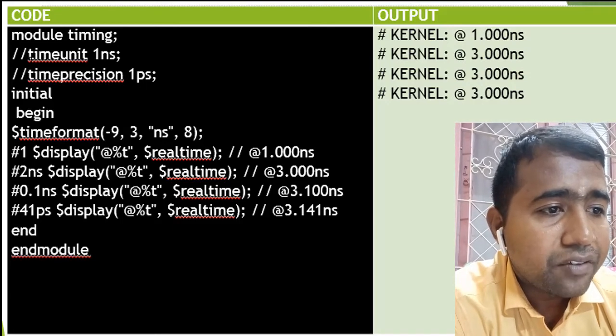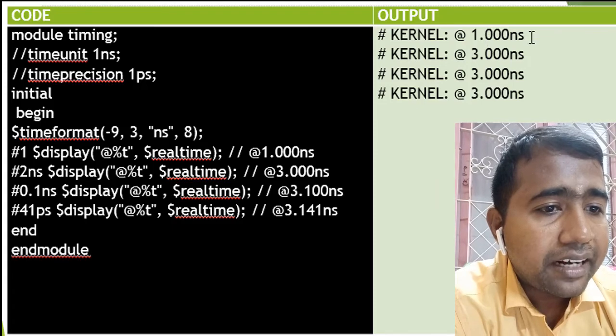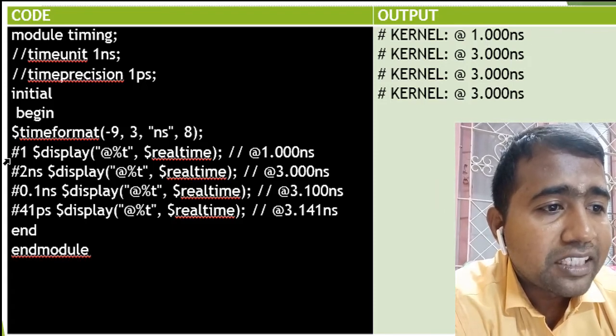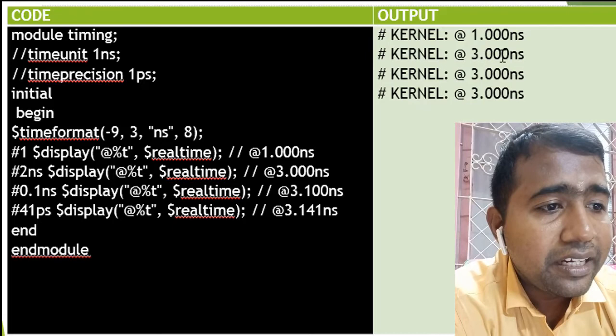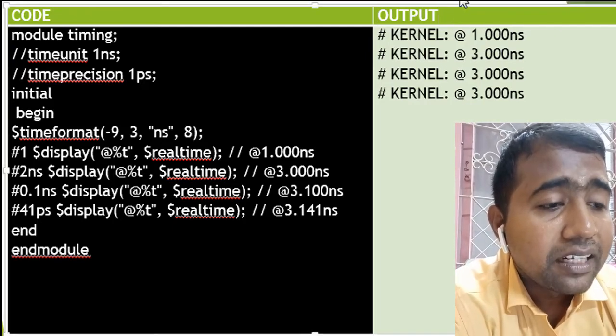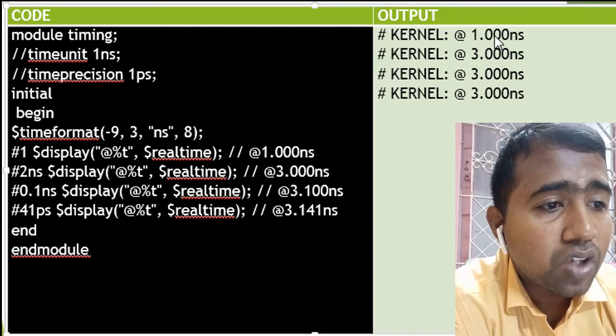So here we are viewing a 1 nanosecond time format, and for the second display, $realtime is displaying 3.000. There is no precision level; it simply shows the time unit in the integer part, and in the fractional part all the values are 0.